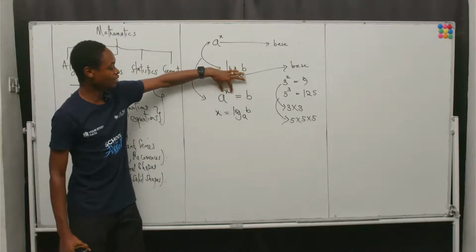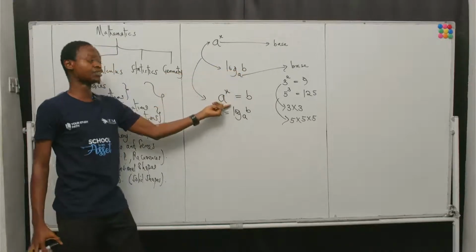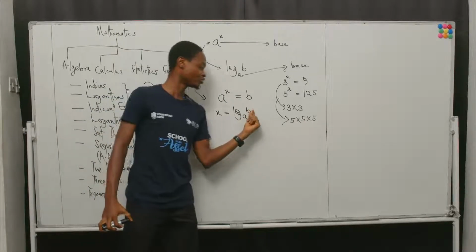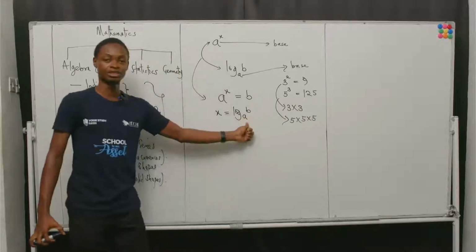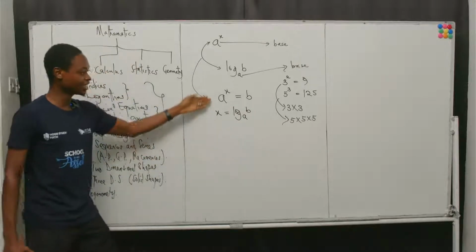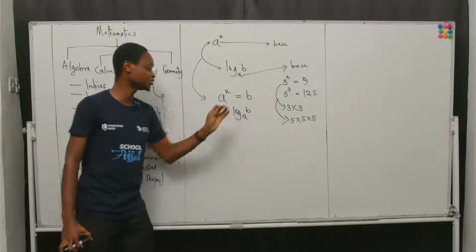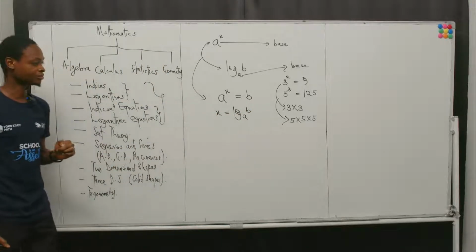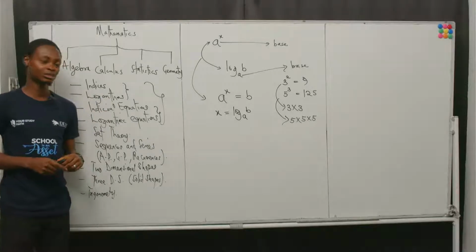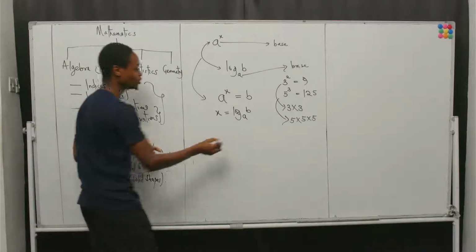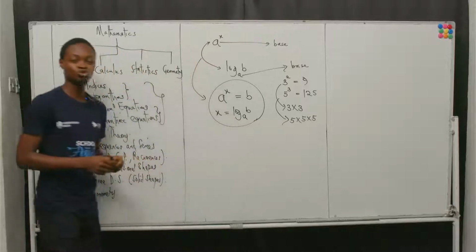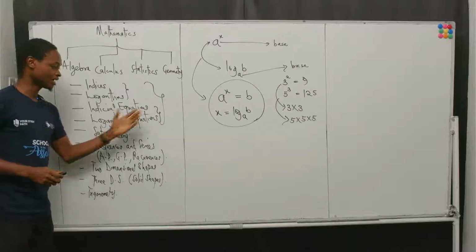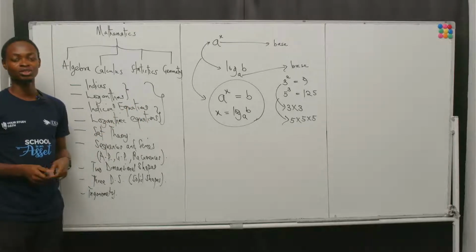The power of the indices is the result of the logarithm of that number to that base, right? So if I have a raised by x is equal to b, it simply means that x is equal to log b to the base of a. And this is very, very important, because of this relationship, we can do so many things in indices, logarithms, and by extension, indicial and logarithmic equations.